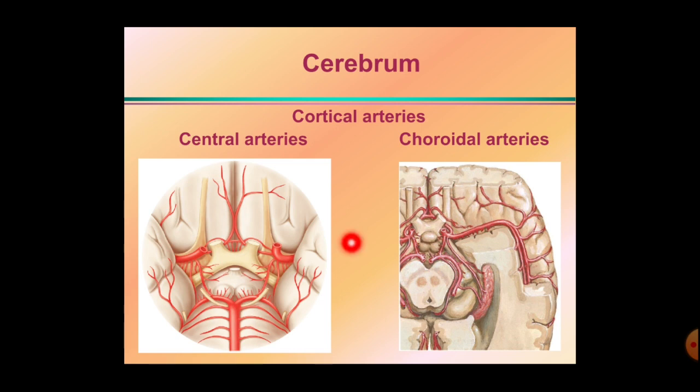Then there are the central arteries and the choroidal arteries. Here these are the central arteries arranged in 4 groups. Just now we have discussed the central arteries. Now these are the choroidal arteries. This is the anterior choroidal artery arising from the internal carotid artery, and this is the posterior choroidal artery arising from the posterior cerebral artery. It enters the inferior horn of the lateral ventricle and forms the choroid plexus.